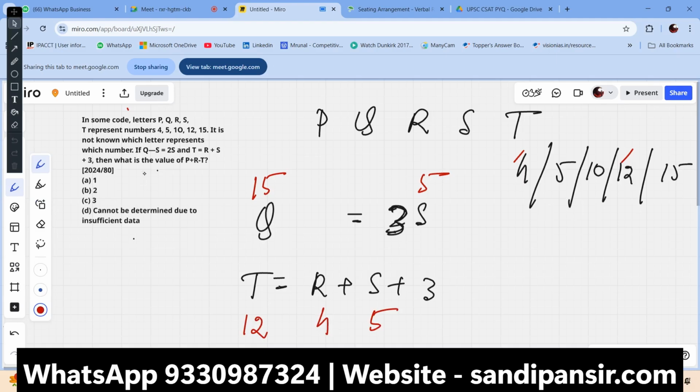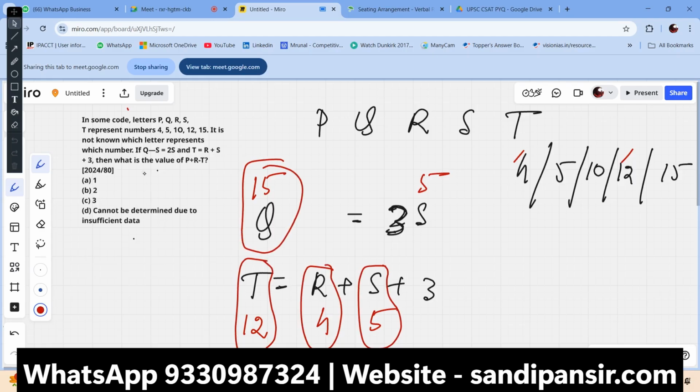Then we have the value of R, S, T, and Q: 5, 4, 12, and 15. Then the value of P would be 10. Now what would P plus R minus T be?